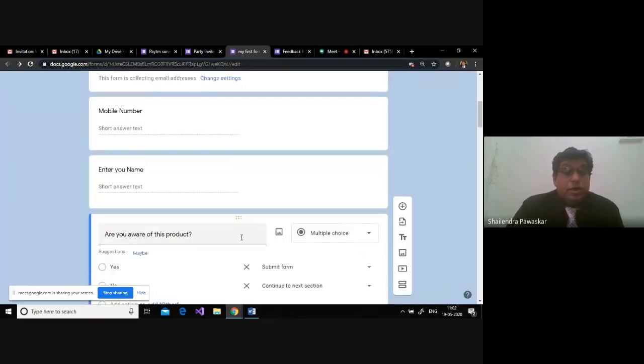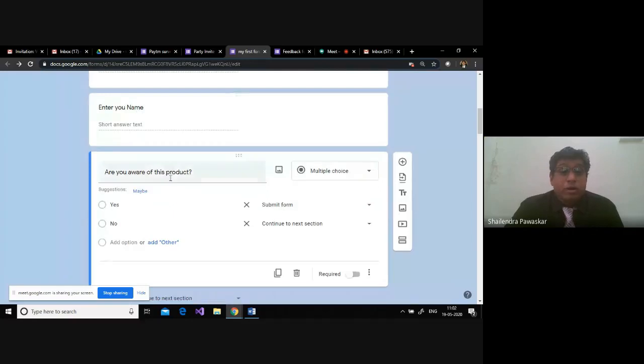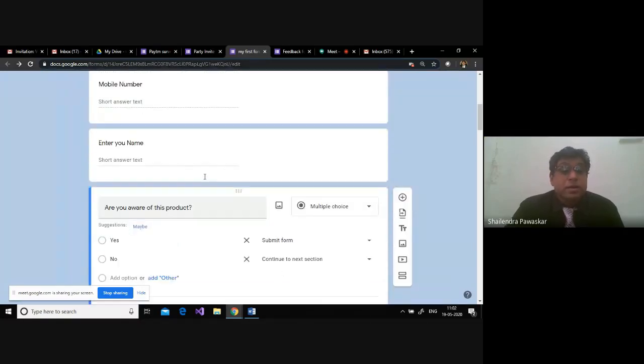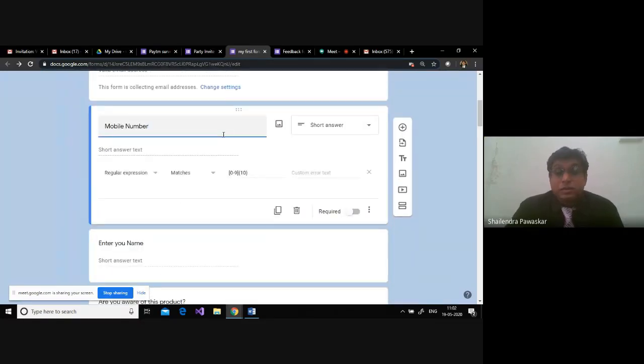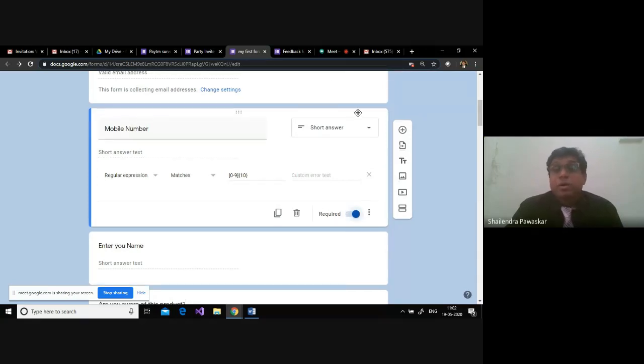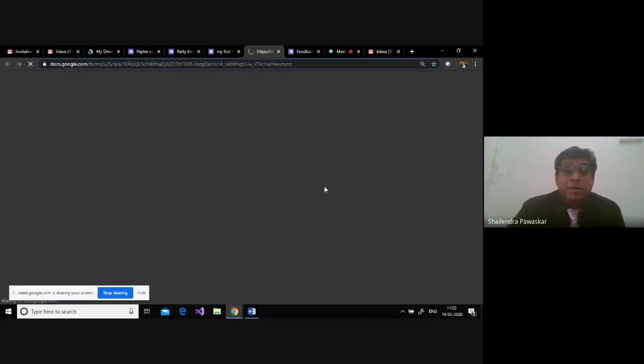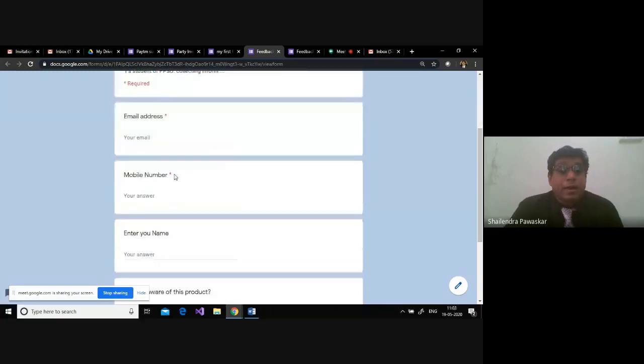Okay. So now name. I want this particular mobile number to be compulsory. So here I go for a required field. This is a required field. I click, and this particular mobile number will now be a required field. That means compulsorily the person should enter this field. So automatically a star will appear on the fields which are required, which must be filled by the user. They need to fill this data to go ahead.